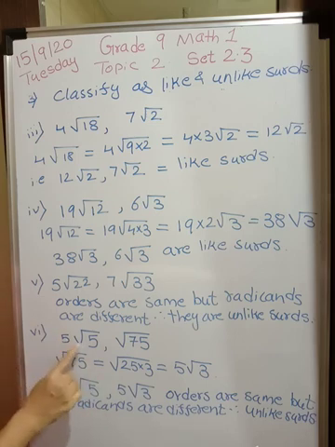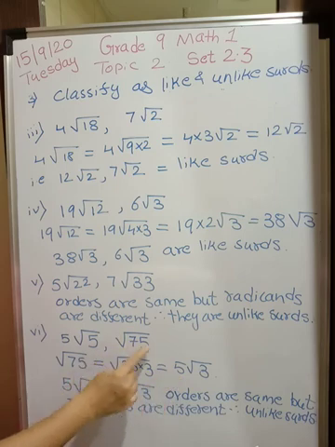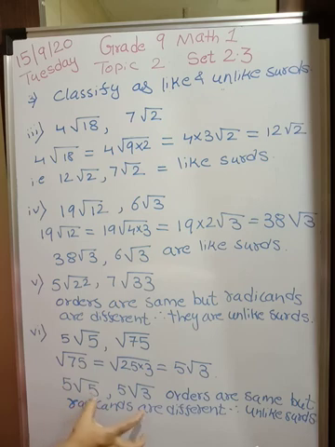Now look at this, 5 root 5 and root 75. Root 75 can be split up as 25 into 3. Square root of 25 is 5. So this is nothing but 5 root 3. Now this is 5 root 3 and this is 5 root 5. Look at the radicands. Though the order is 2, radicands are 5 and 3. They are different, and therefore these are also unlike surds. I hope it is clear.